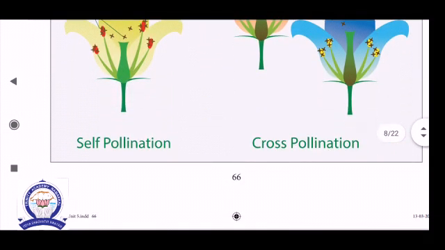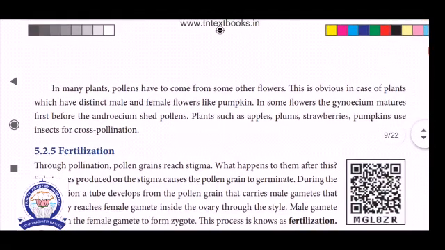Okay? Next, in many plants, pollen has to come from some other flowers. This is the obvious case of plants. Obvious means very rare. That means we have distinct male and female flowers, like pumpkin. In some flowers, the gynoecium matures first, before the androecium sheds pollen. Plants such as apple, plums, strawberries and pumpkin use insects for cross-pollination. These are all examples of cross-pollination.